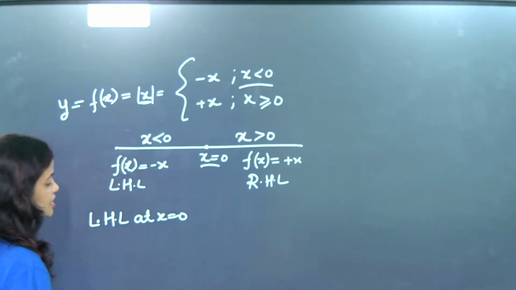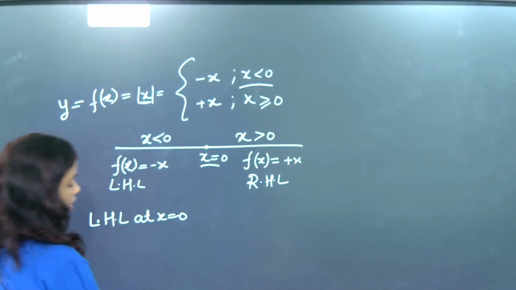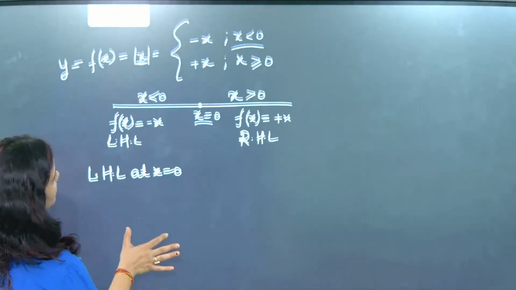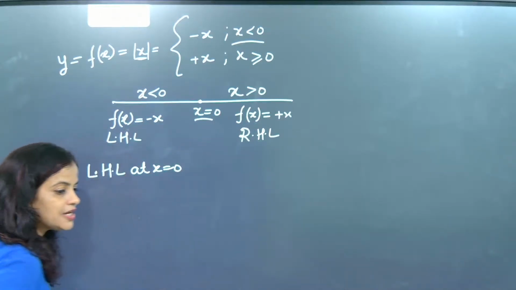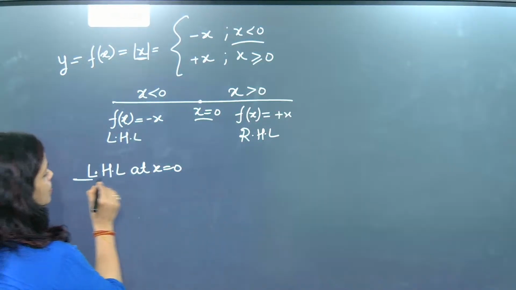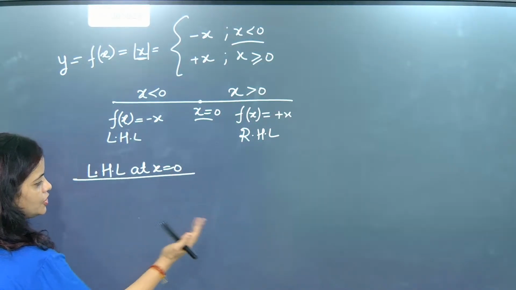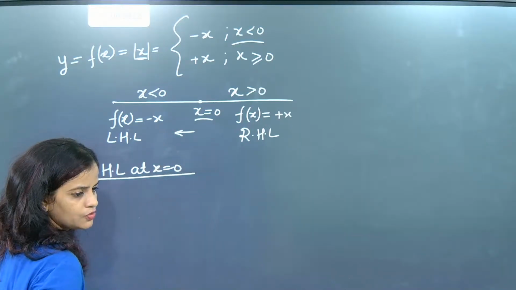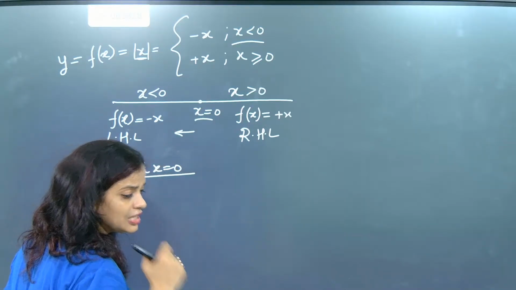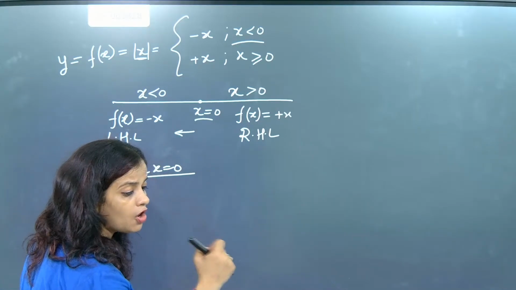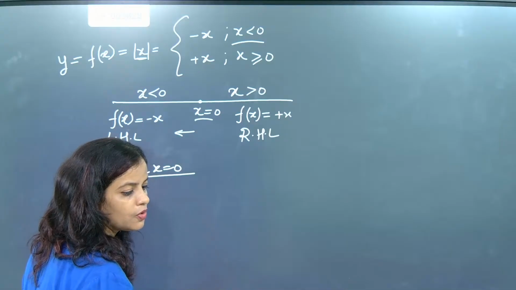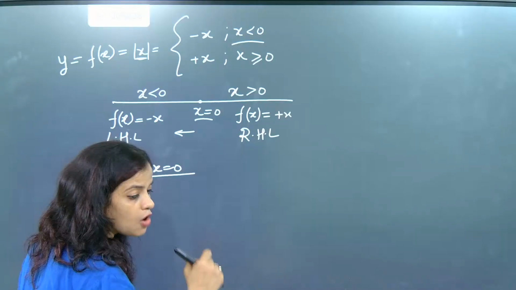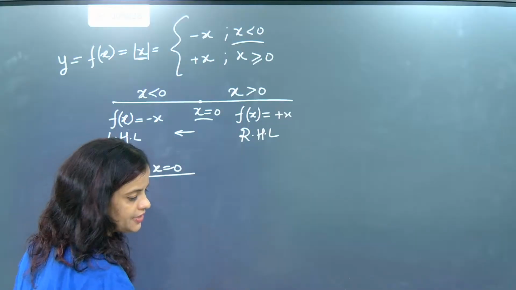Now I am going to teach you one thing about continuity, because many people are confused and say something blabbering about continuity. Today you understand this. When you write LHL at x equal to 0, it means you are going a little left of x equal to 0. Little, because limit says I am not exactly at x equal to 0; I am either a little less or a little more. That's the concept of limit. Understood?